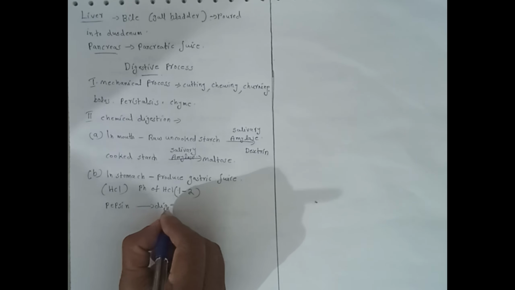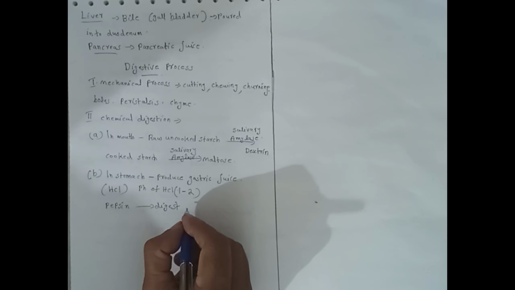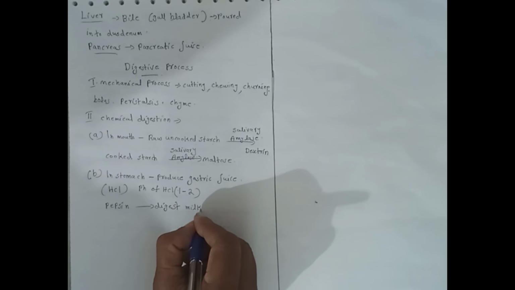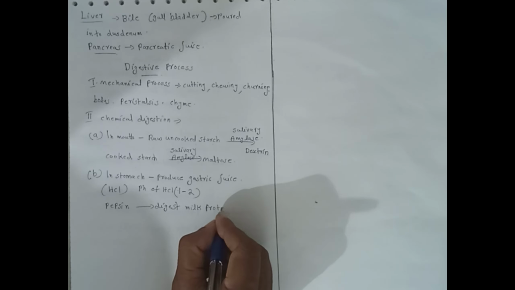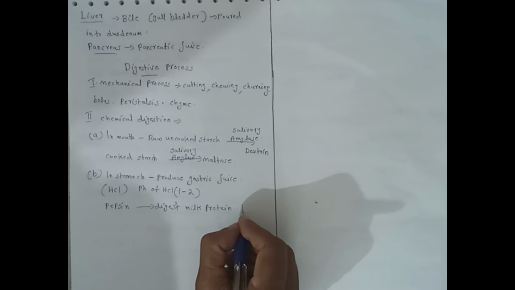Pepsin digests milk protein and converts it to proteases and peptones.